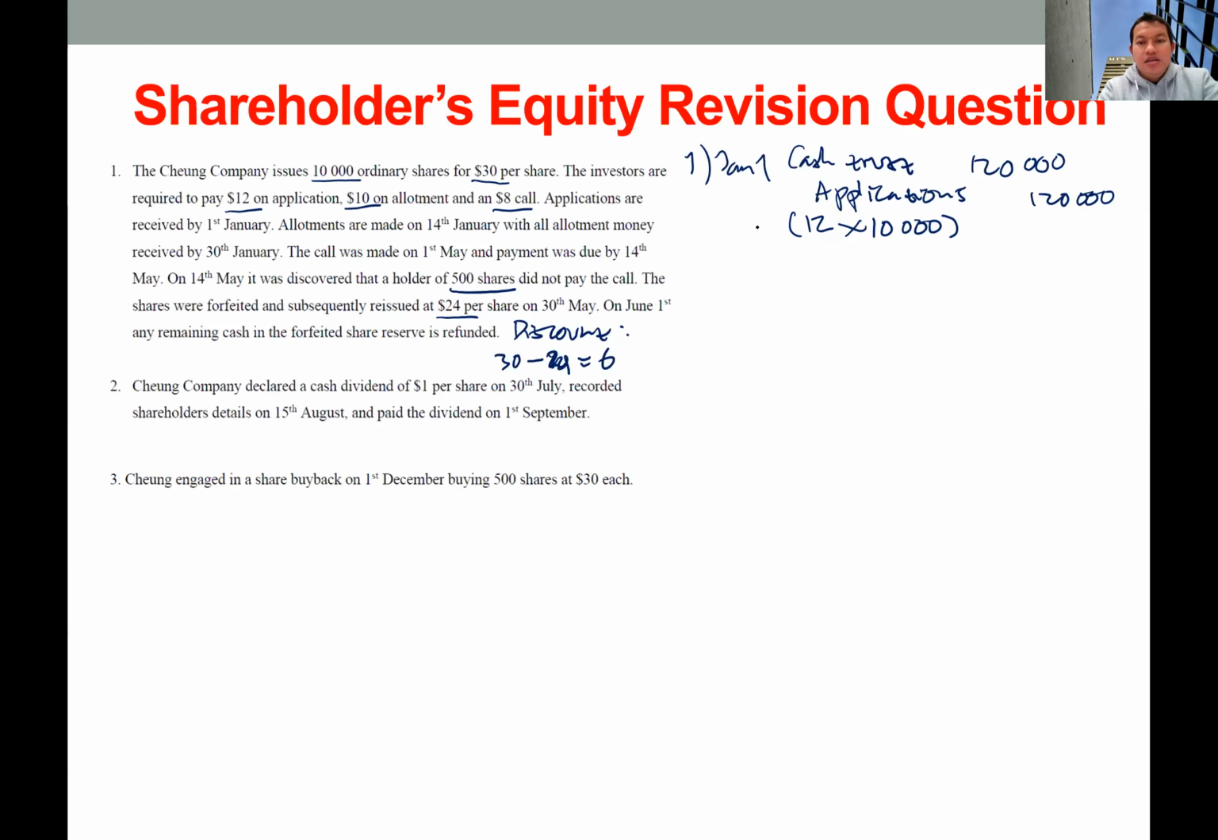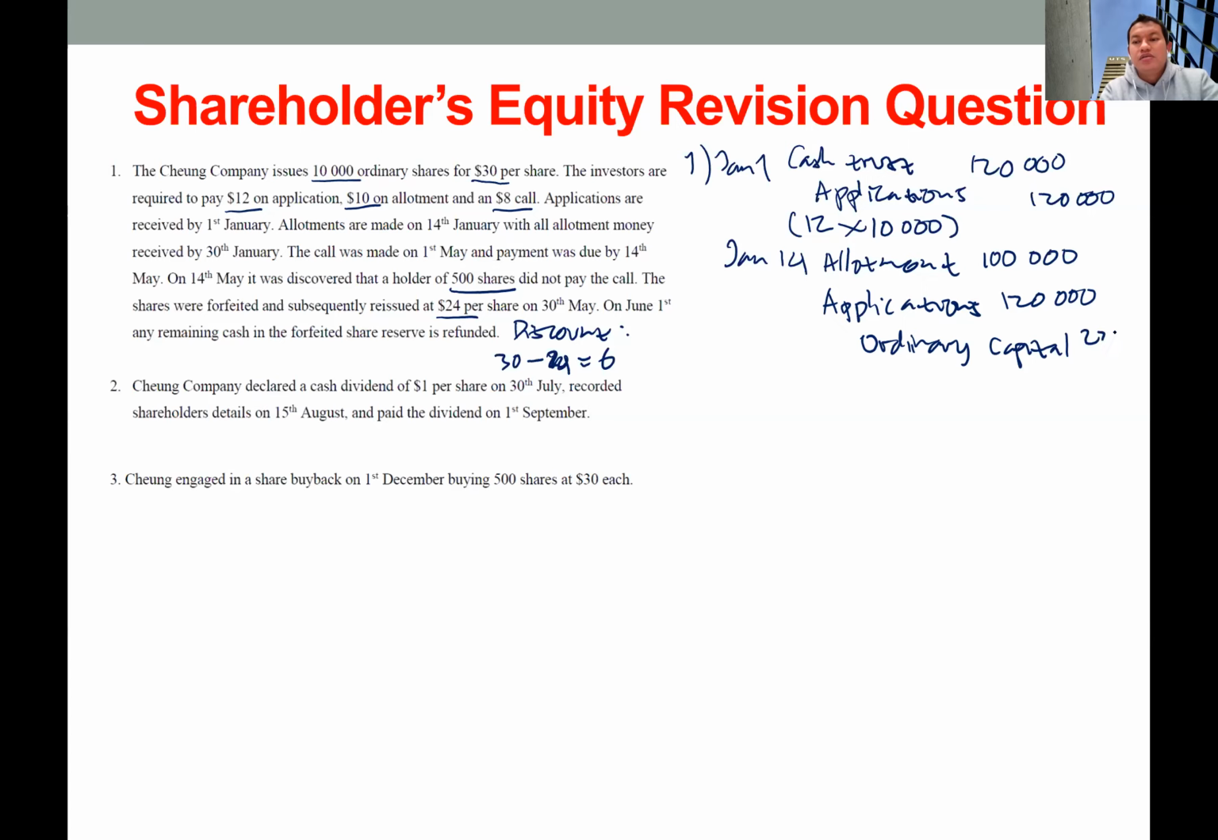Okay, and on January 14, they allot the shares, so they will have allotment in the debit. Allotment is 10 per share, so this will be 100,000. And then the company needs to remove the application, so they will record the application in the debit side for 120,000. And on the credit side they will have ordinary capital for 220,000.